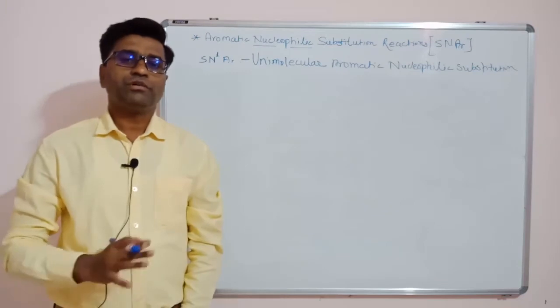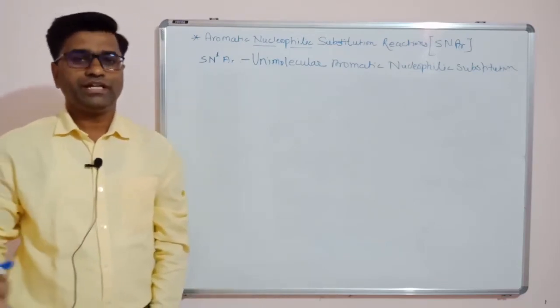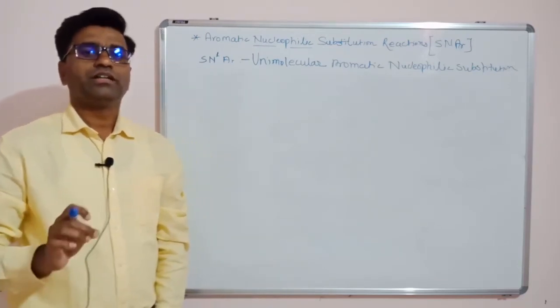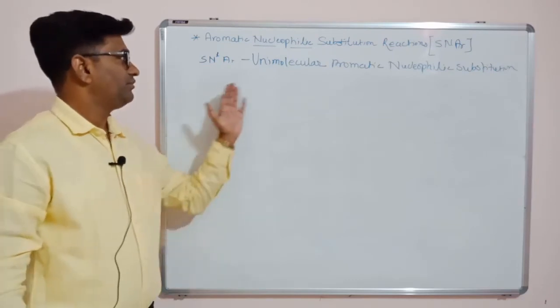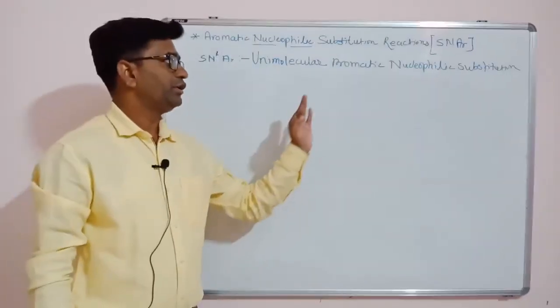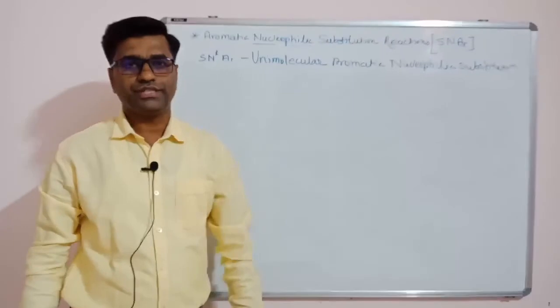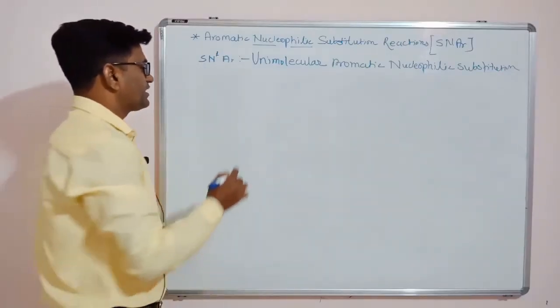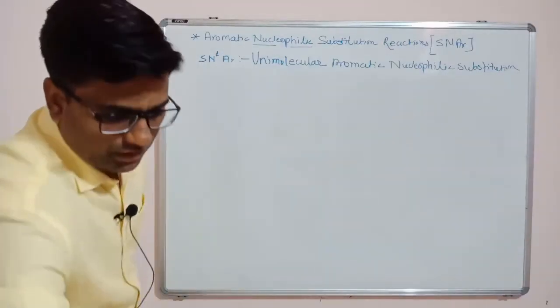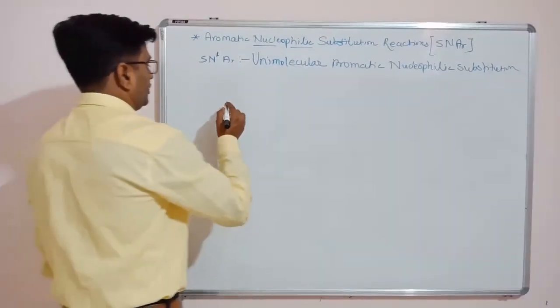Friends, just now we saw the mechanism of SN2AR reactions. Now we will learn SN1AR reactions, that is unimolecular aromatic nucleophilic substitution reactions. So the best example is our salt. Which salt?